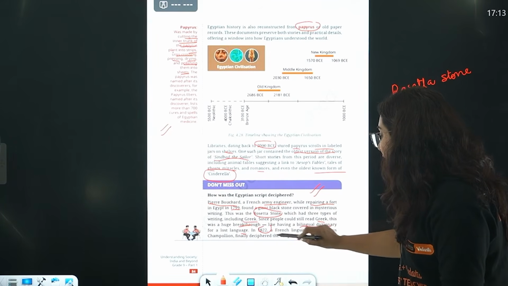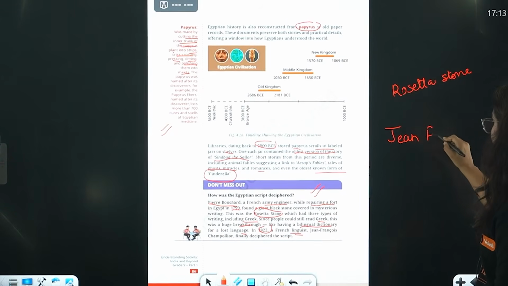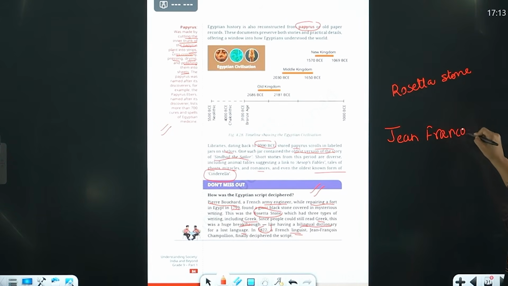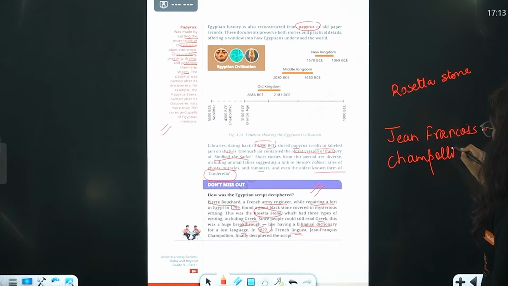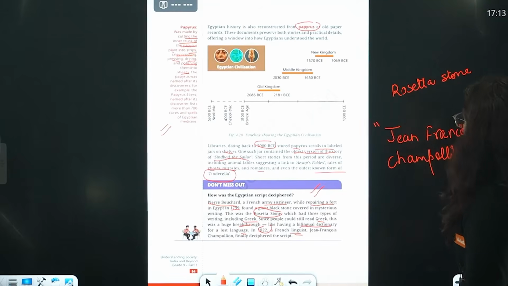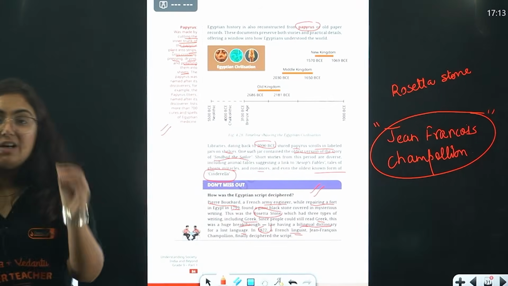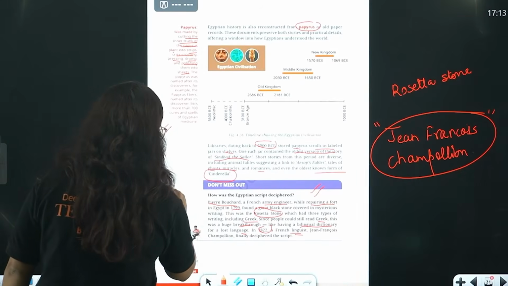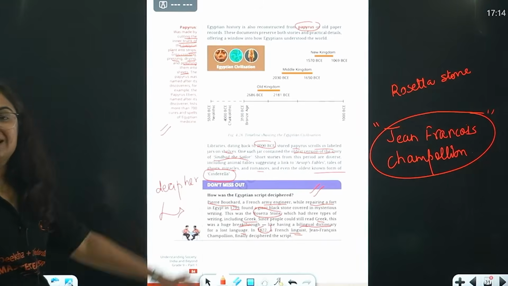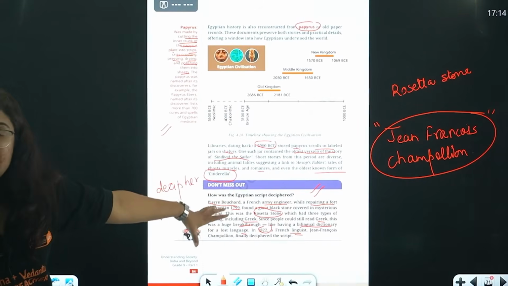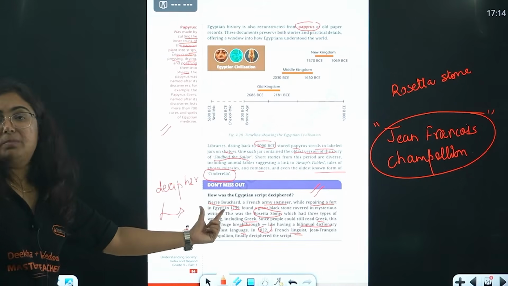In 1822, a French linguist, this person is very important in history, Jean-Francois Champollion. Mention his name in your NCERT as very important. Jean-Francois Champollion was the first person to decipher the script of the Egyptian civilization that was written on the Rosetta Stone, found by a French army engineer whose name was Pierre Bouchard.